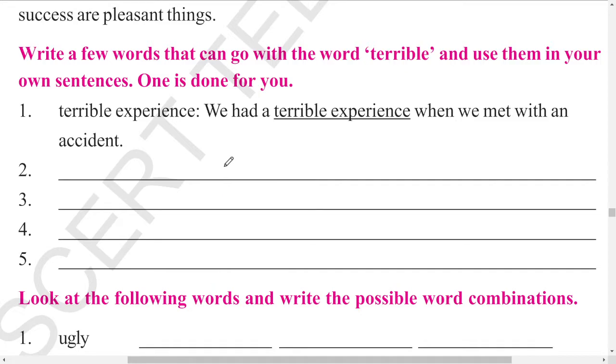Use the word terrible. So what can we use here? I will give the indicators. You try to write down the sentences. Okay. Let us say terrible news. I heard terrible news. Now write the sentence based on this. Next.